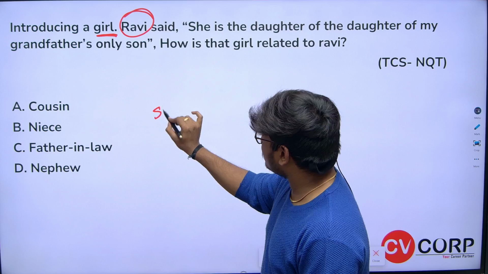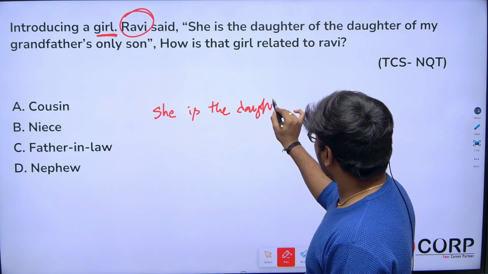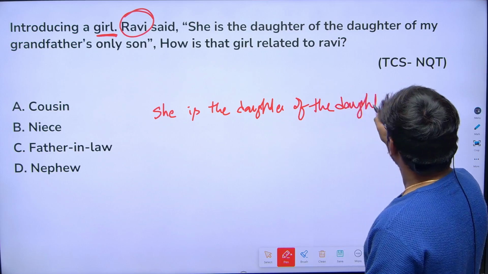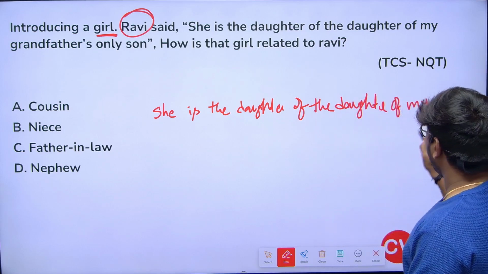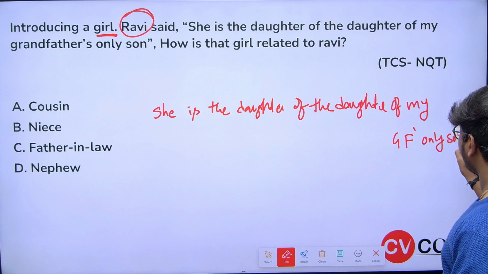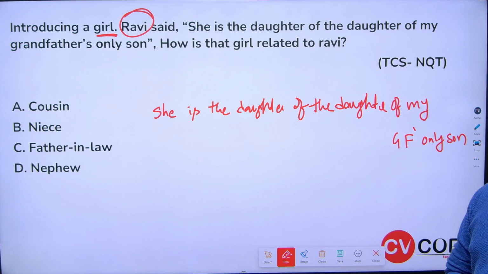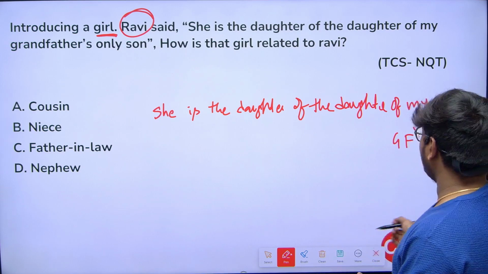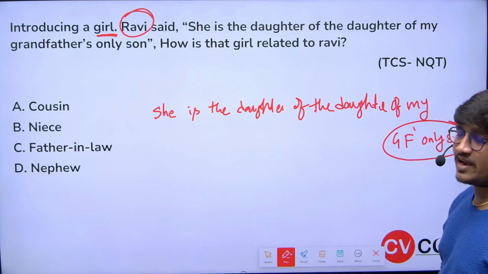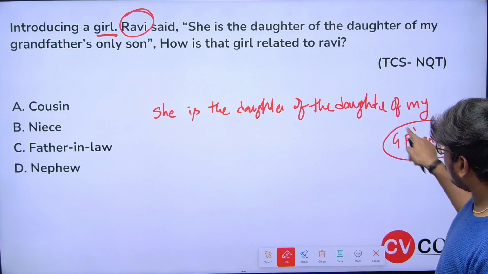Very simple. I'm just writing it here. I said reverse approach. She is the daughter of the daughter of my grandfather's only son. Now how can we connect this statement? As I said, grandfather's only son. Can I say that grandfather's only son is my father? Now, daughter of my father.